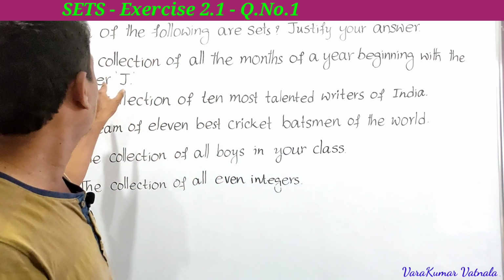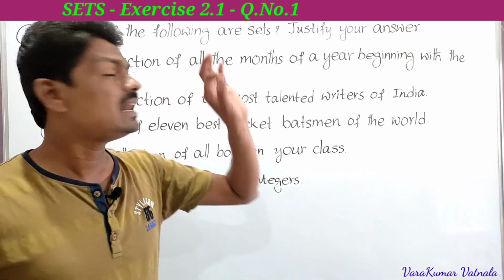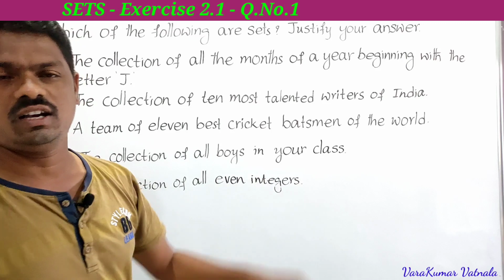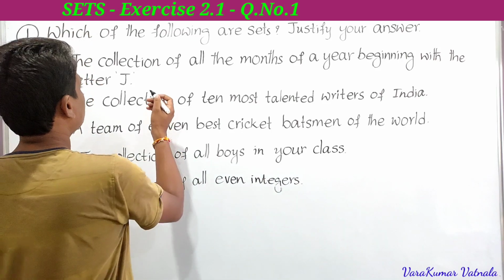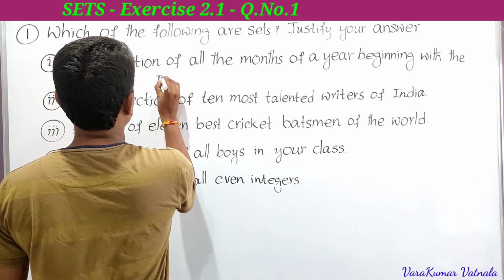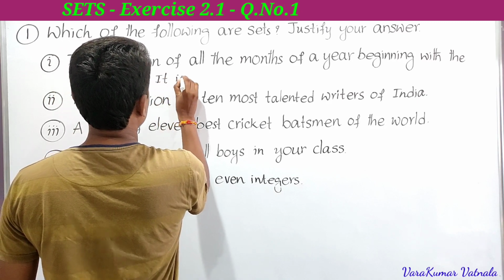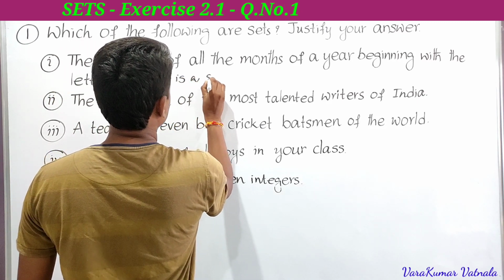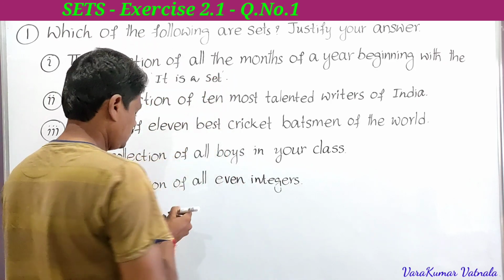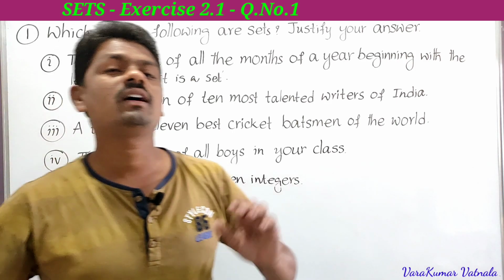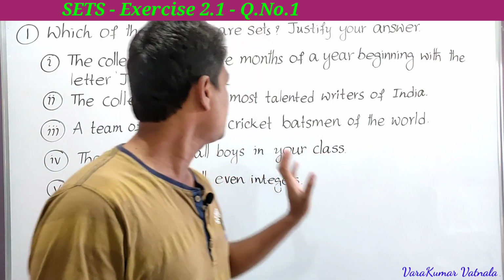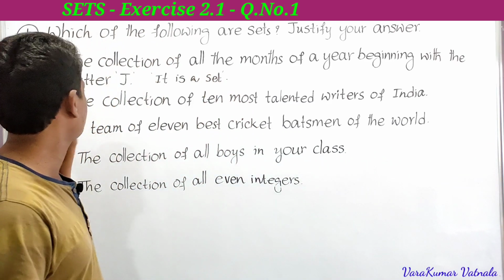We are stating the elements of the set very clearly, so here it is a set. Since we are saying the elements of the set very clearly, the first one is a set.